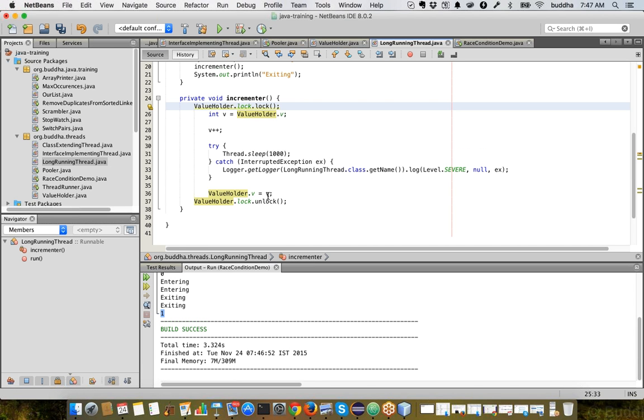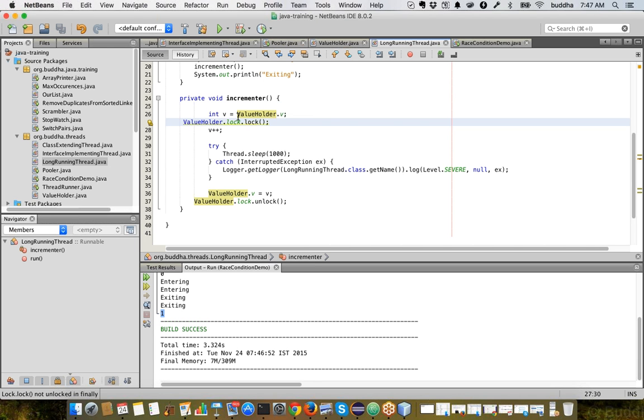When one thread finished its execution, the value was 1, so the second thread read the value as 1. But if we don't lock there and lock it later, both threads will read the value as 0. One thread will acquire the lock and finish, and once it unlocks, the second thread will acquire the lock and continue. But because it has already got the value as 0, we lose the advantage of locking. So always be careful about what you are locking on, where you are locking, etc.